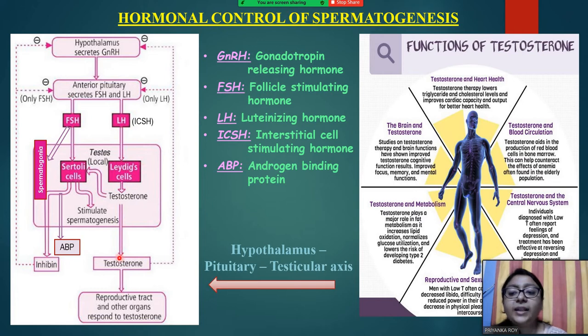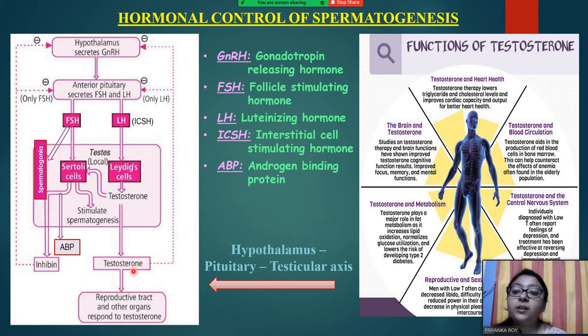And next is testosterone. Testosterone also has an inhibitory effect by a negative feedback loop. It inhibits LH secretion from the anterior pituitary and it inhibits GnRH secretion from the hypothalamus. As you can already see, LH is the main hormone which triggers the secretion of testosterone here. So when the amount of testosterone has increased to a certain level, it has reached a threshold, then no more testosterone is required in the body. So it creates a negative feedback loop, stopping its own secretion.